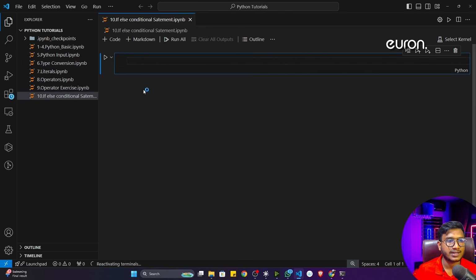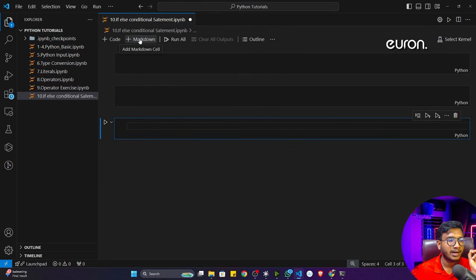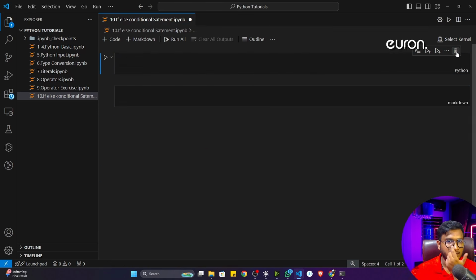You can see this particular file is created, and now you're getting the same interface, this particular cell, right? You can add a cell, just click on code. You can also add markdown. Everything is possible here. So let me delete all of them. I'll take a new cell. Now you can see this particular interface, and this is the same as Jupyter notebook.